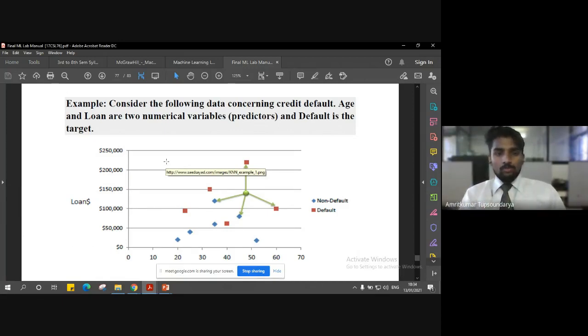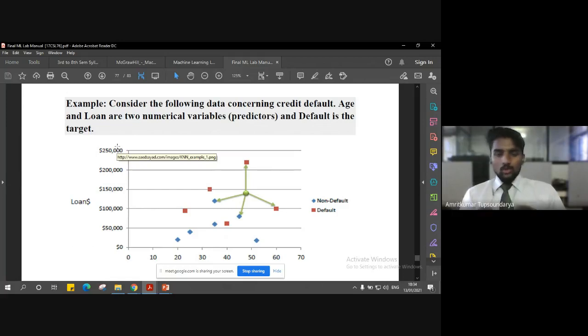So let's consider the following data concerning credit default, wherein we have two numerical variables, which are age and loan. We have age on the x-axis and the amount of the loan on the y-axis. These we are going to call predictors. Why predictors?